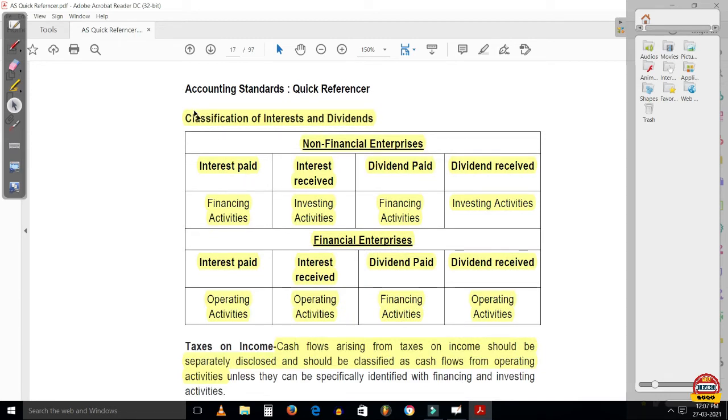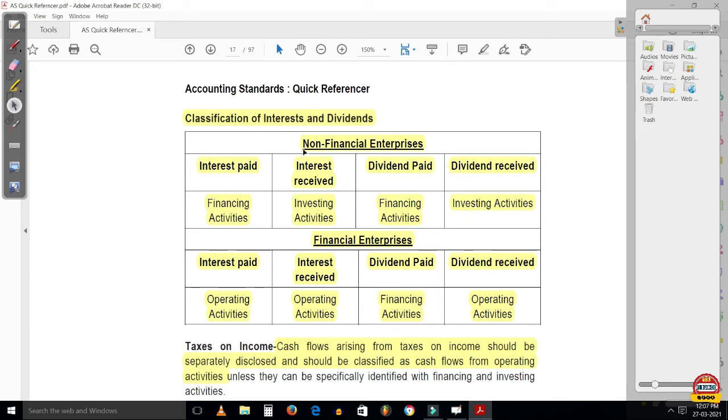So here's an example of classification of interest and dividends. Interest and dividends for non-financial enterprises: interest paid will fall under financing activities. Interest received will fall under investing activities. Dividend paid will fall under financing activities, and dividend received will fall under investing activities.